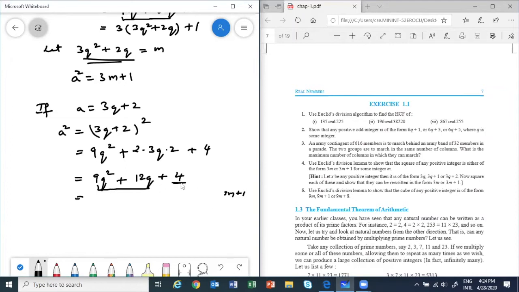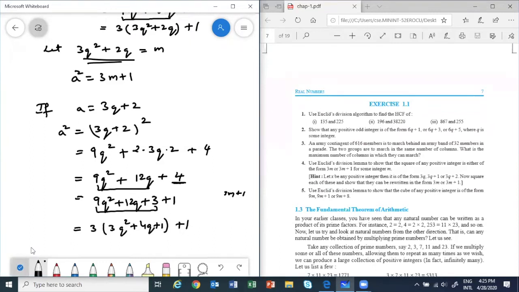So let me write this 4 as 3 plus 1. So 3q square, this adjustment we have to make. 3 plus 1, if I write now, it's okay. Now this whole thing I can take 3 common. So what is left? 3q square plus 4q plus 1, plus 1.